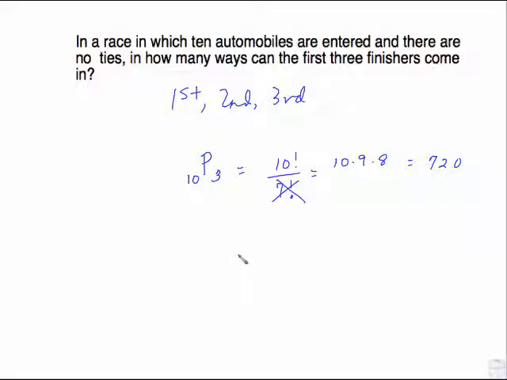Now, when I said it was a permutation, you might have said, hey, I think it's a slot problem, and you're right. We could just use blanks here and do it from this standpoint of how many cars could finish first. There are 10 cars that could finish first. Well, then how many cars are left to finish second? There are 9. How many cars are left to finish third? There are 8. And there's the same thing. So you can use the slots or you can use the formula.